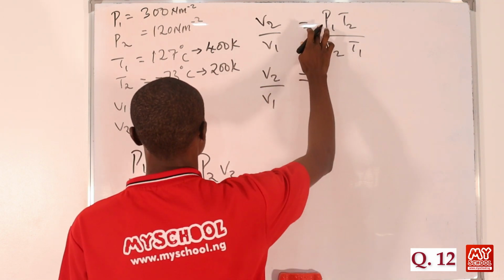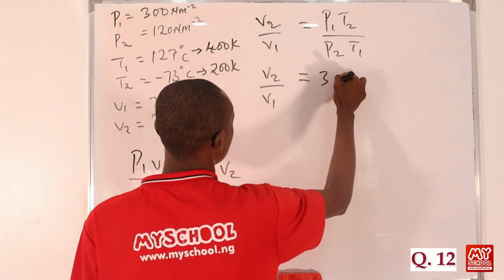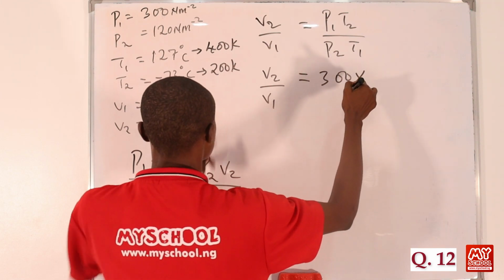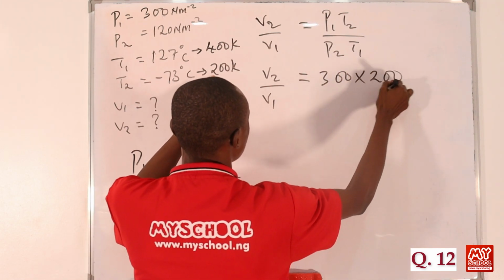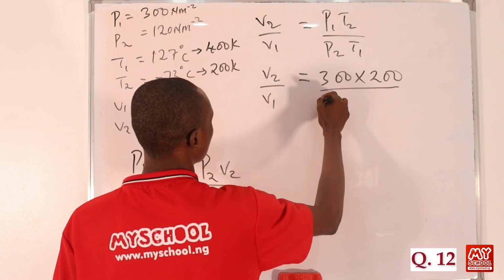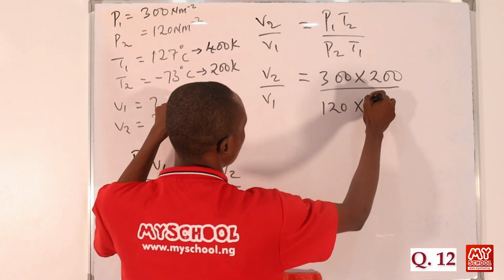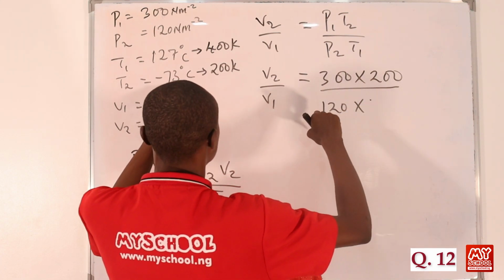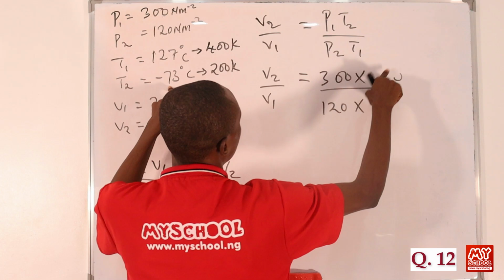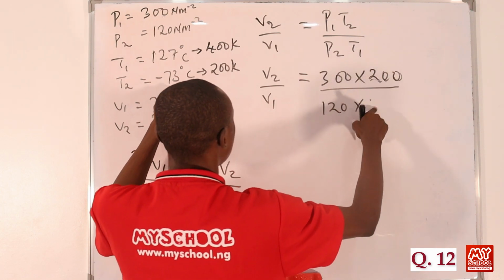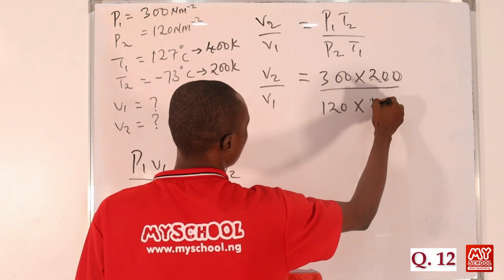So here, our P1 is 300, then times our T2 is 200, over our P2 is 120, then times our T1. Okay, our T2 here is 200, while our T1 here is 400.